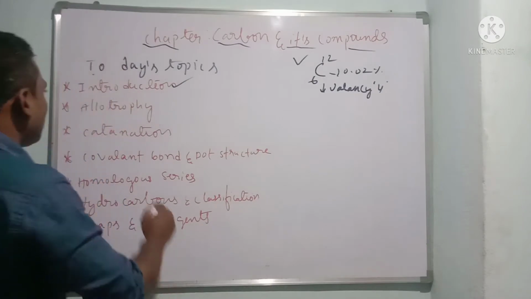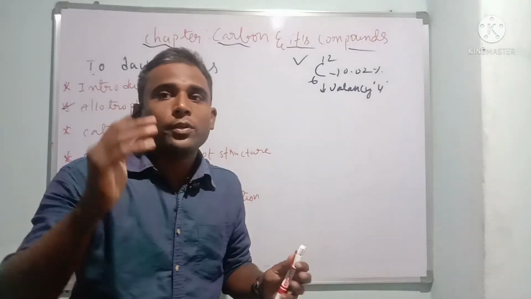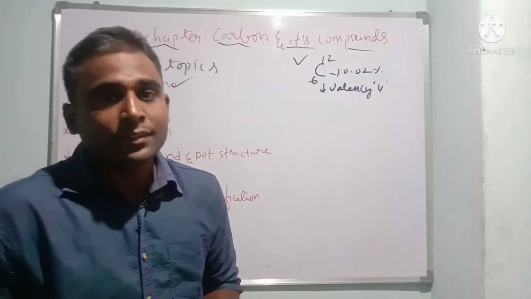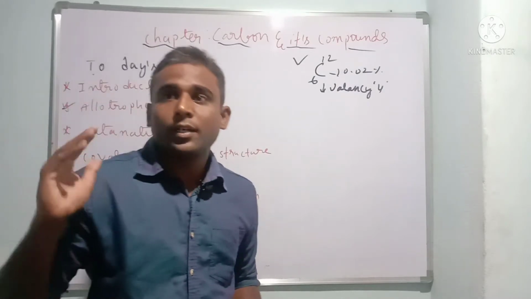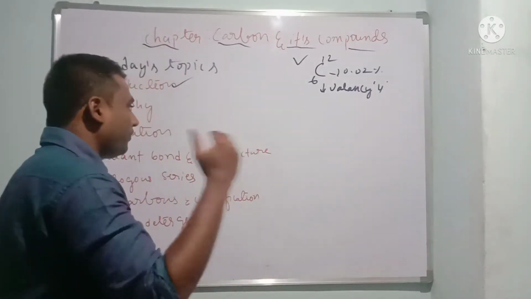So let us understand now about allotropy. What is allotropy? The carbon atom which exists in different forms, that is called allotropy. So dear children, allotropy means different forms.